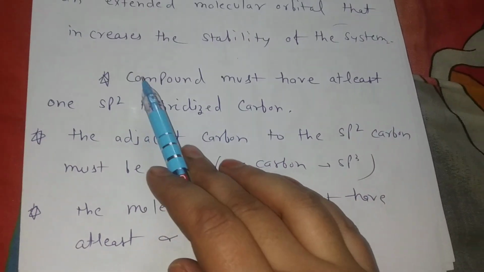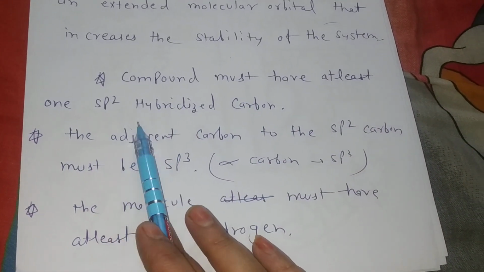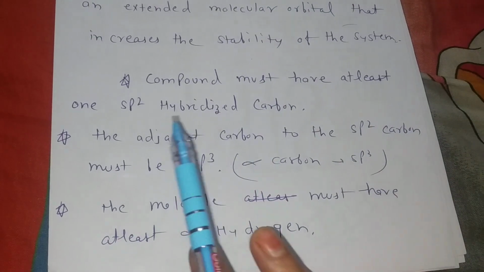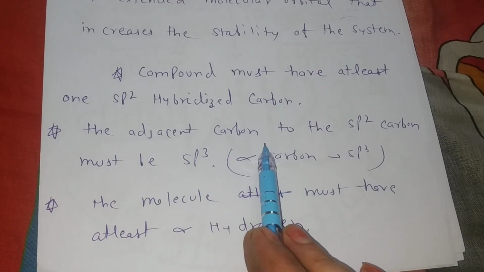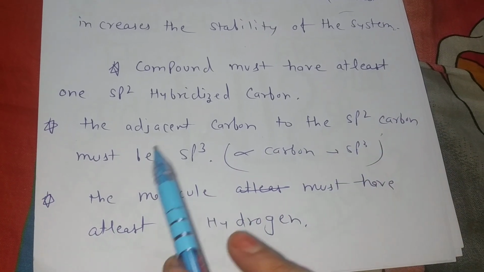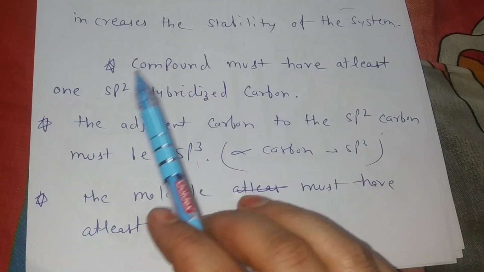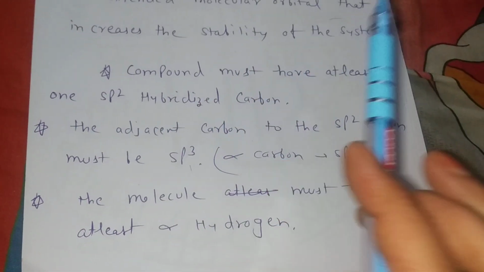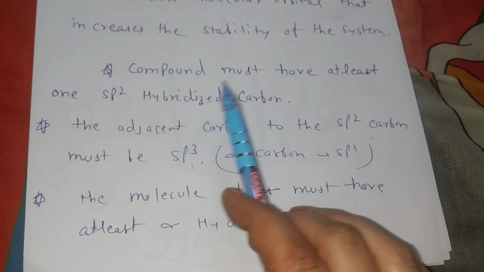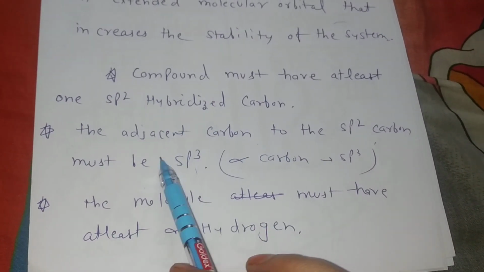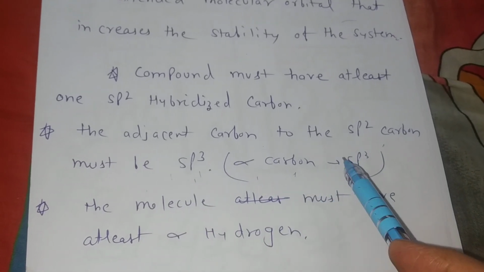See the conditions. Compounds must have at least one sp2 hybridized carbon. The next condition is that the carbon adjacent to the sp2 carbon must be sp3, that is to say, the alpha carbon is sp3.